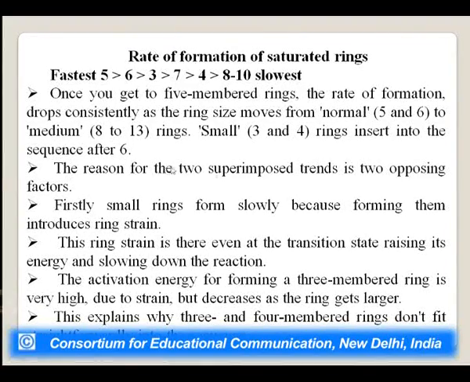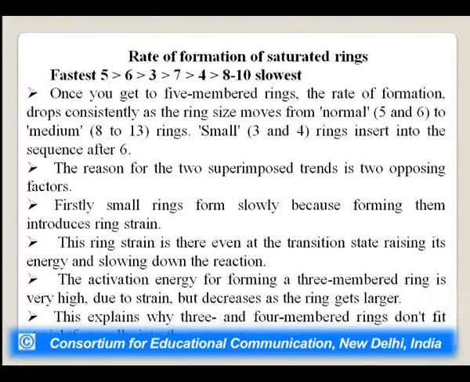The reason for the two superimposed strands is two opposing factors. What are these? Firstly, small rings form slowly because forming them introduces ring strain. This ring strain is felt even at the transition state, raising its energy and slowing down the reaction. The activation energy for forming a 3-membered ring is very high due to strain, but it decreases as the ring gets larger, that is 7, 8. This explains why 3- and 4-membered rings do not fit straightforwardly into the sequence, because of the ring strain.